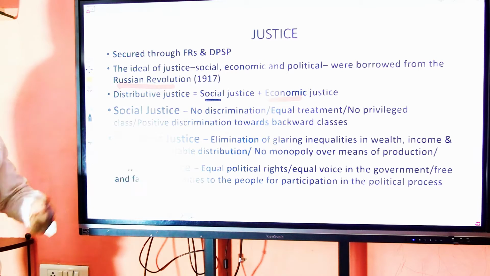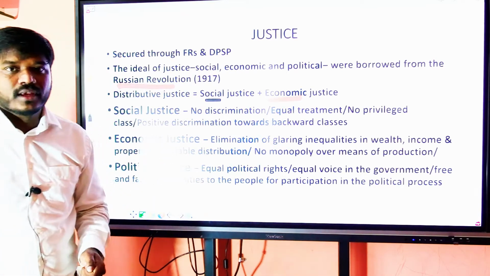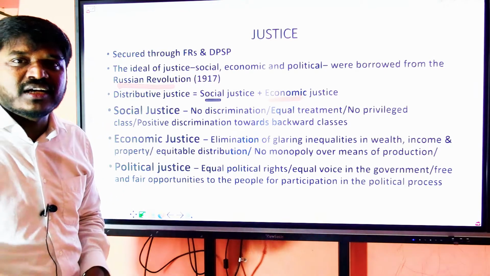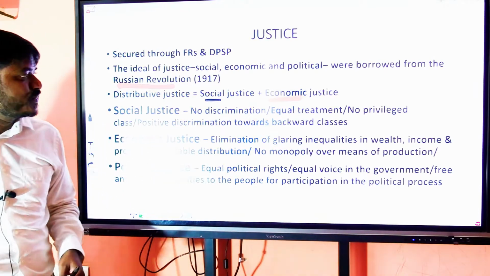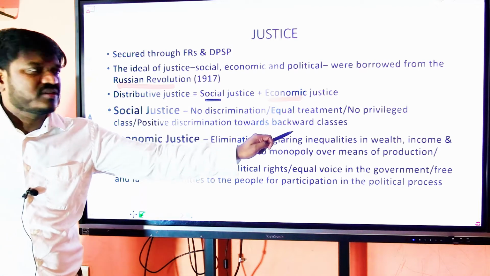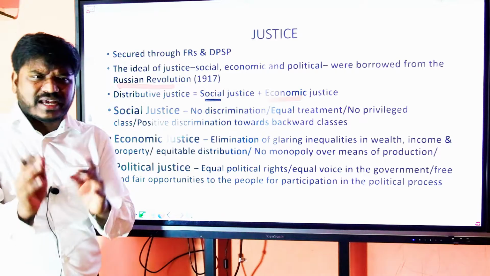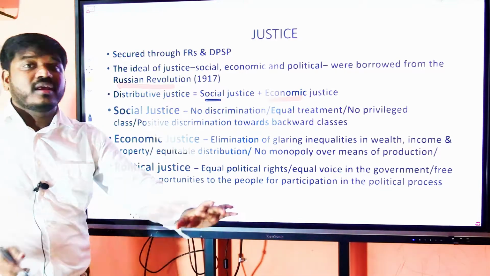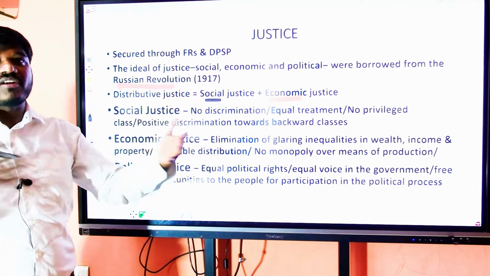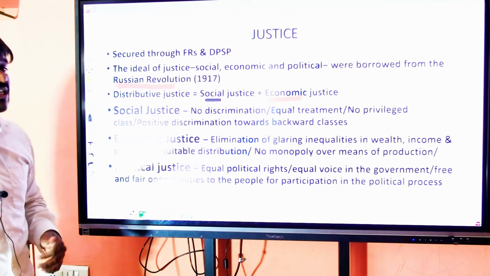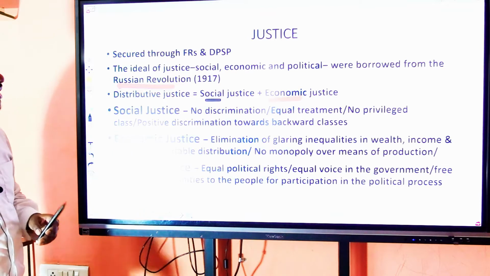What do you understand by social justice? There is no discrimination based on caste, color, creed, sex, or race. Equal treatment of all. No privileged class. There is no class that we treat separately, such as saying the royal family has to be treated separately. No, there is no such kind of discrimination.